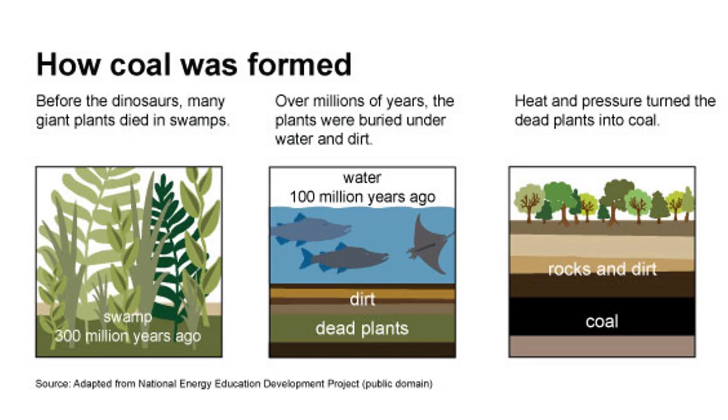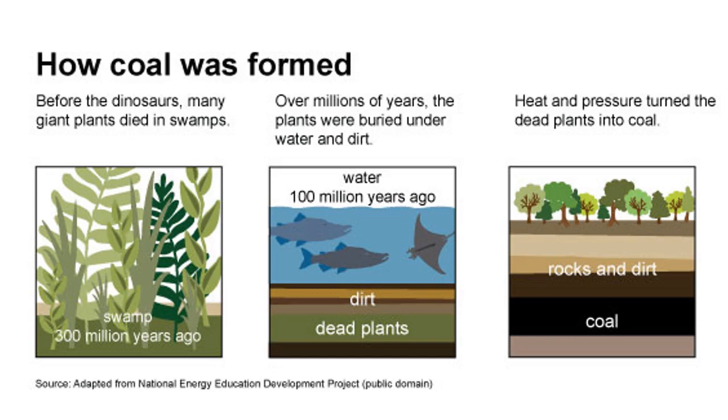These giant plants died in due course of time. Then years after years, layers of soil and sand got deposited on these dead plants. Over millions of years, these plants were buried under water and soil. Heat from Earth's interior and high pressure from above was being exerted by these layers of soil and water. Because of this, the plant material slowly got transformed into coal.